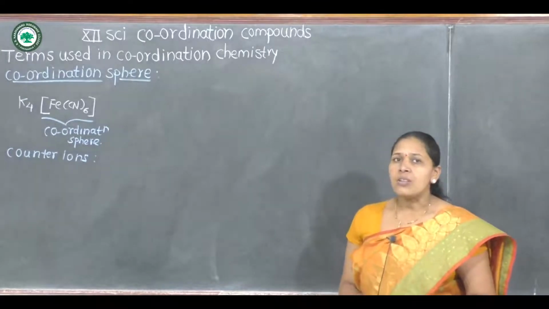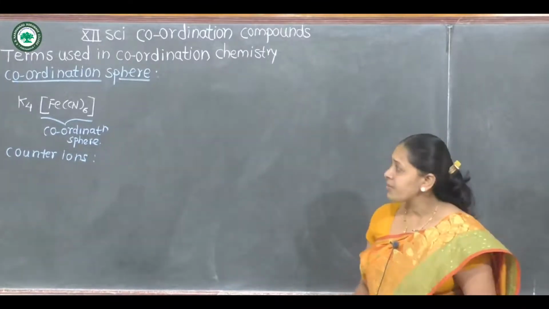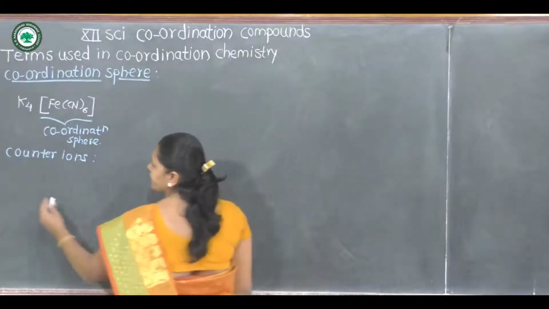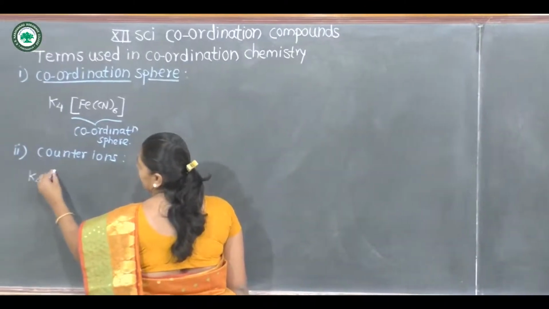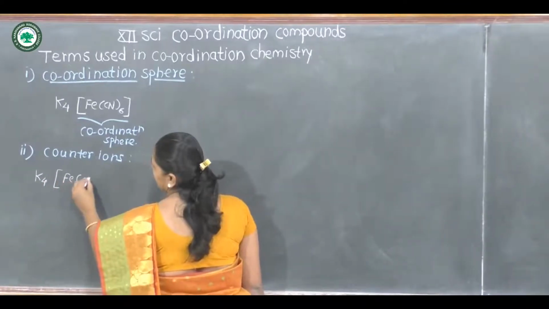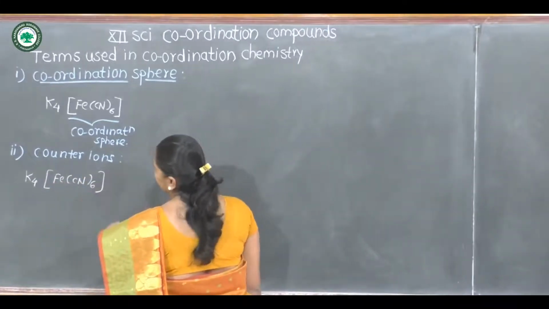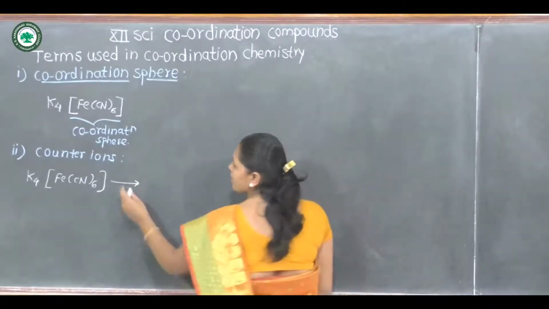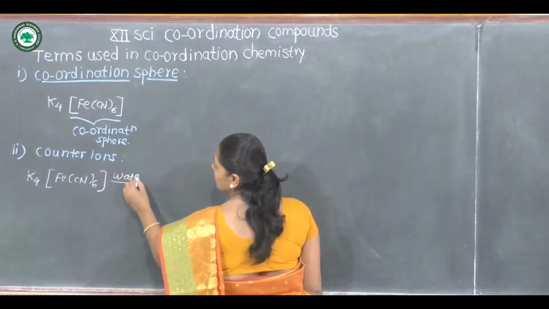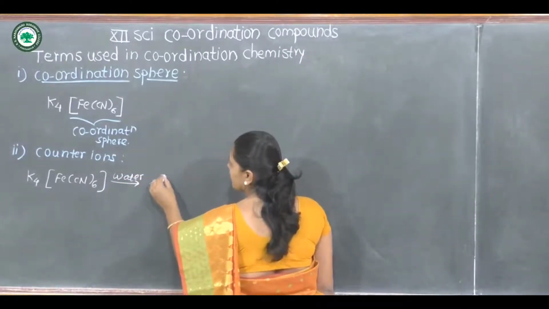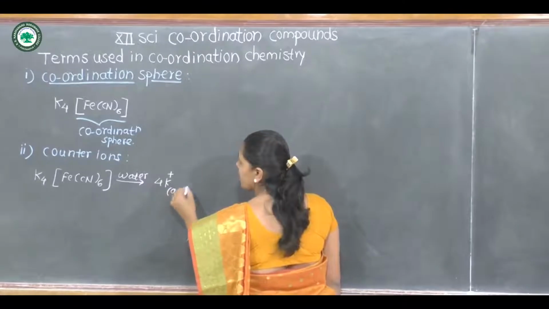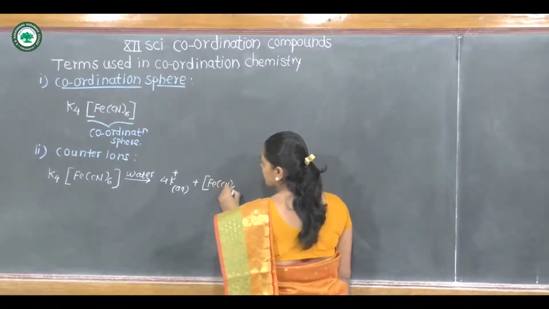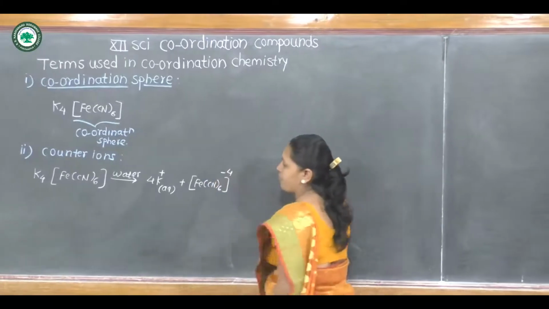In this coordination compound, if this complex is dissociated in aqueous solution, that is water, it forms 4 K plus ions and the complex anion with -4 charge.